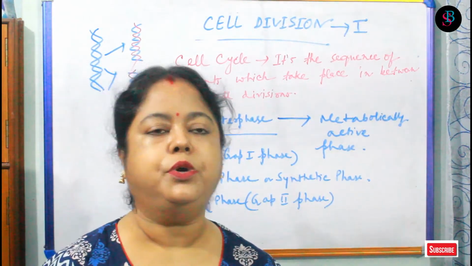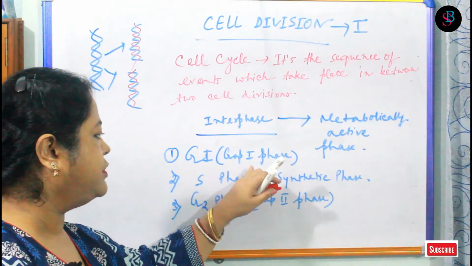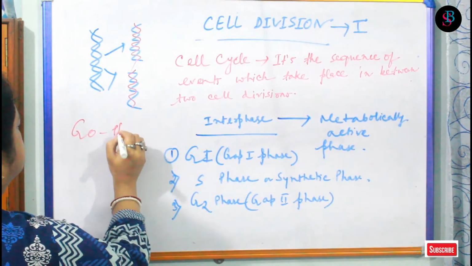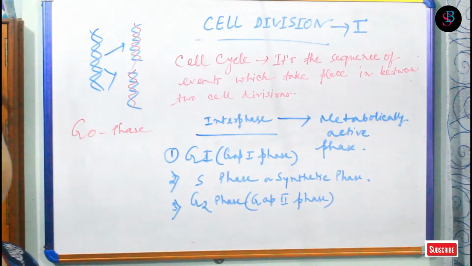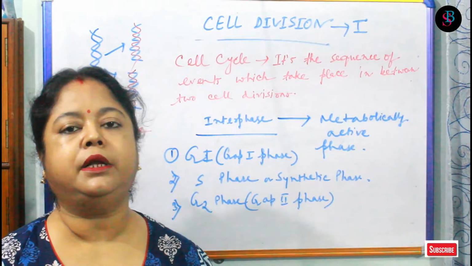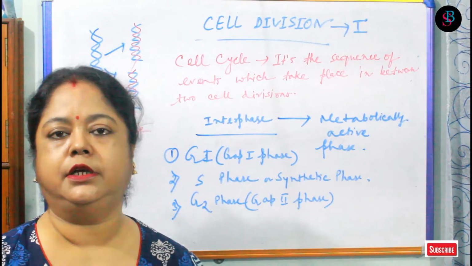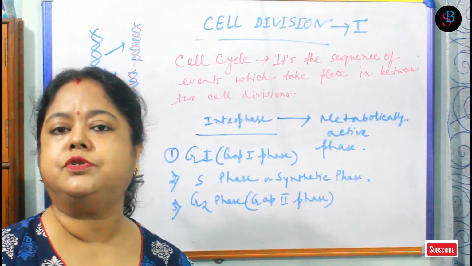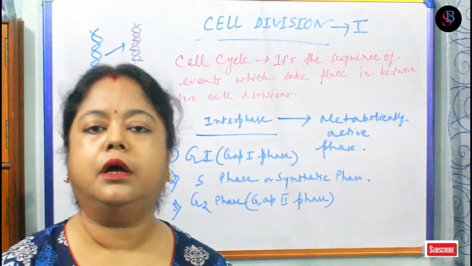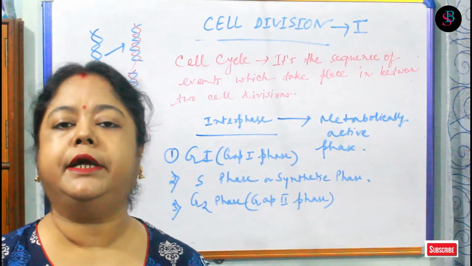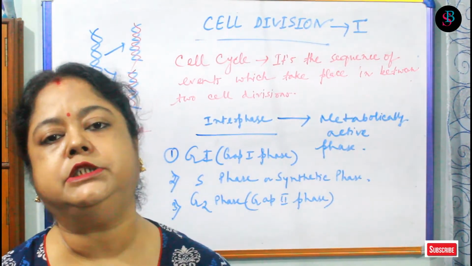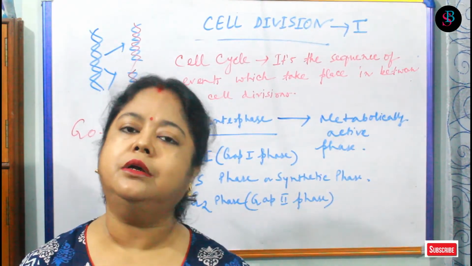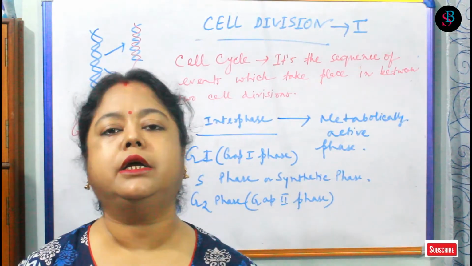Now another thing I am telling you, that in case of the G1, after G1 phase, some cells they go to an inactive phase, that is the G0 phase. Now this G0 phase is like that. Here the cell will remain in inactive condition. It will not divide. Remain very in idle manner. Like in case of the neurons, we know there is no division. Some liver cell, some heart cell, they don't divide ever, so they stay in the G0 phase. But if they need, then they can come to the S phase and G2 phase, can complete their division.